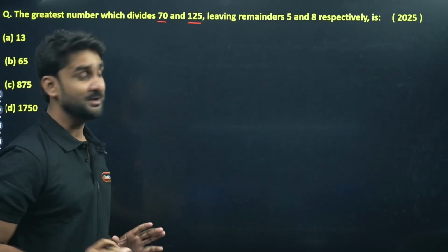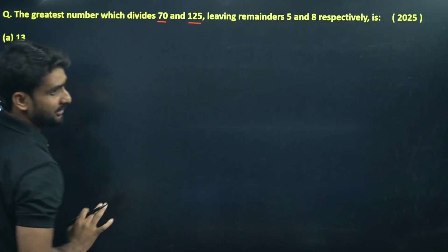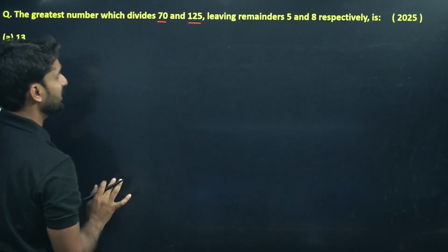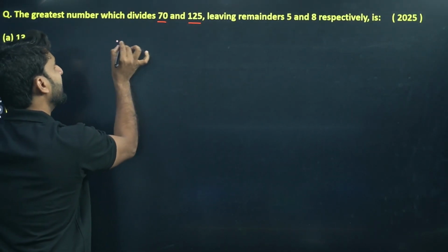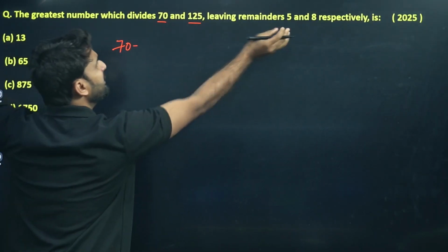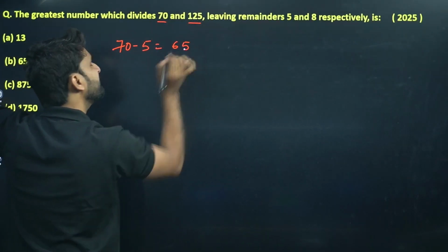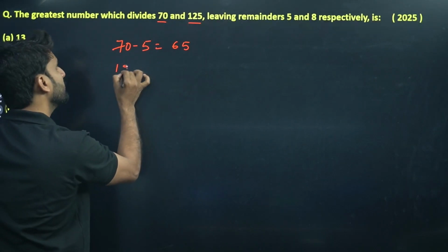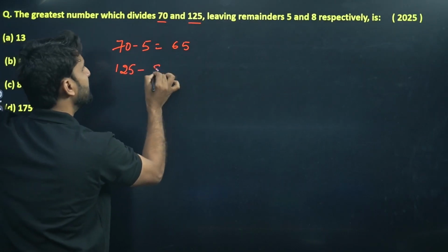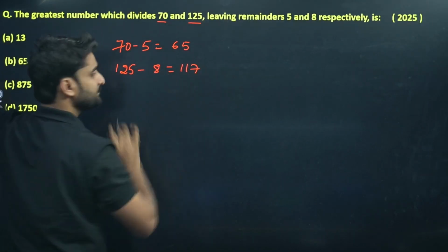But here the remainders 5 and 8 are coming, so we need to subtract the remainders first. 70 minus 5 will be 65, and 125 minus 8 will be 117.